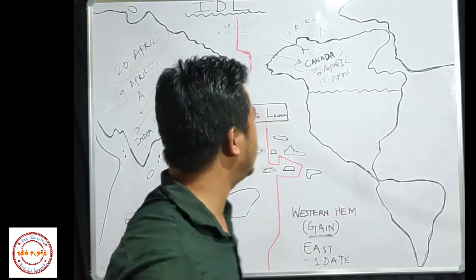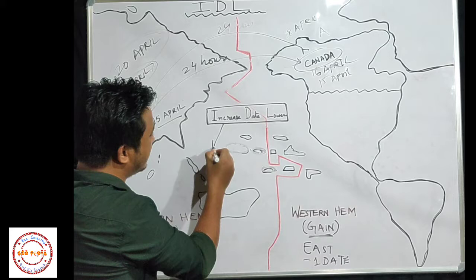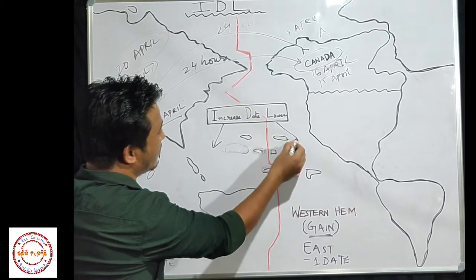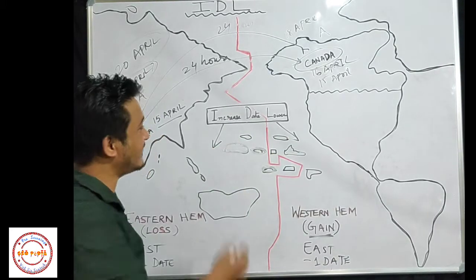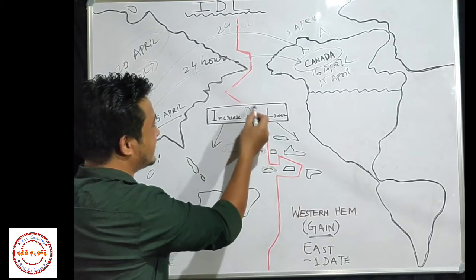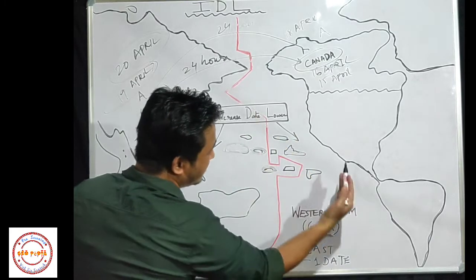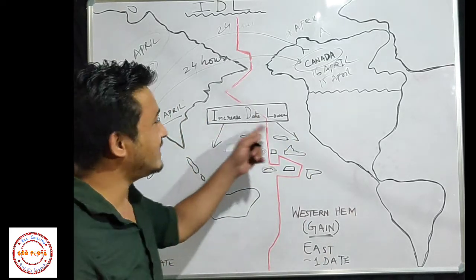Okay students, one more thing. Here I have written increase, so the date will increase here, and here lower, the date will decrease. So IDL, increase, date lower. The date will increase here, and here the date will decrease. So for that I have written this.